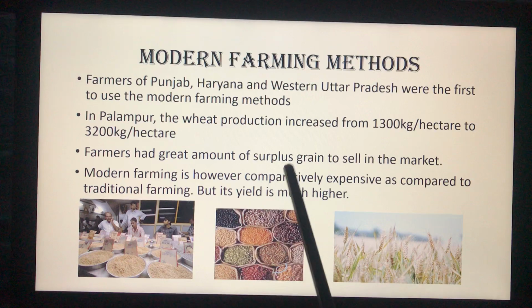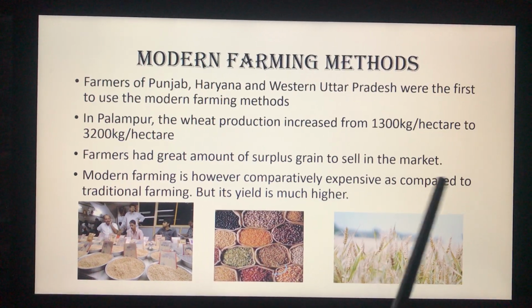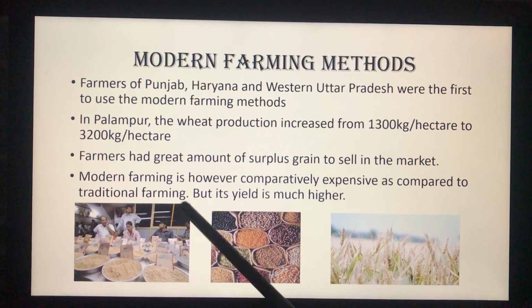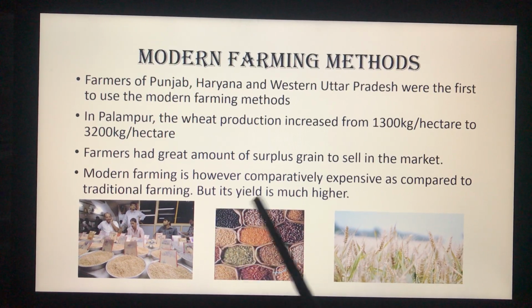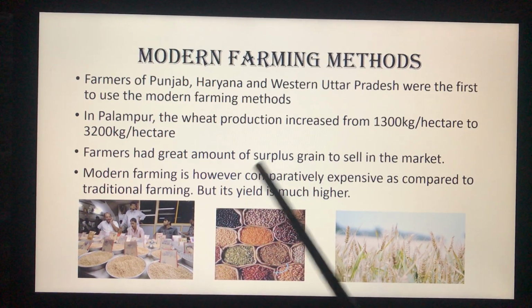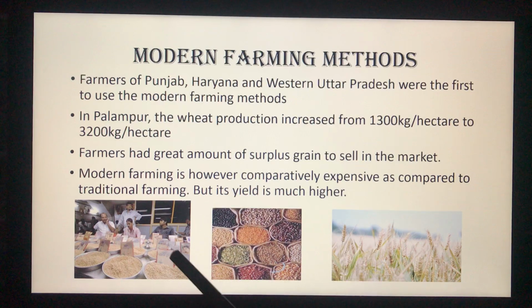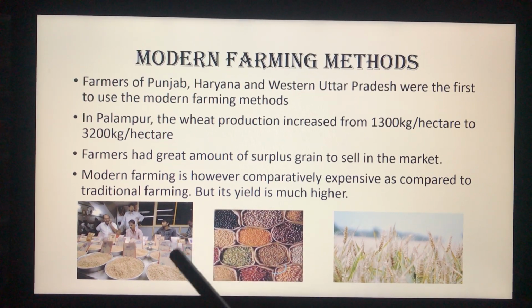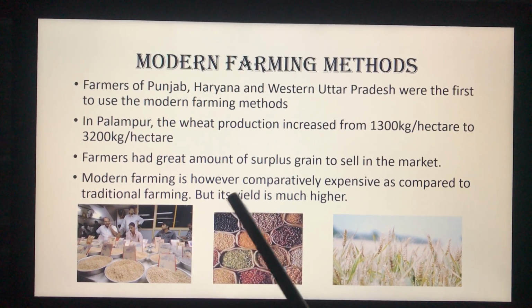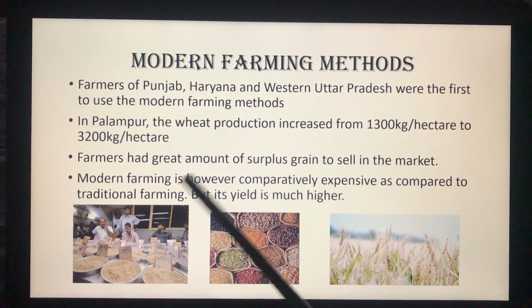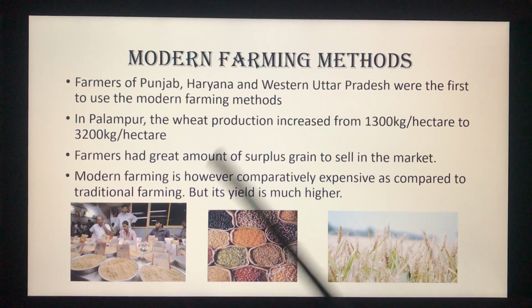Modern farming method is however comparatively expensive as compared to traditional farming, but it has a big advantage over traditional farming, that its total yield or total output is much higher. So we are now coming across two methods of farming. One is traditional farming versus the modern farming.